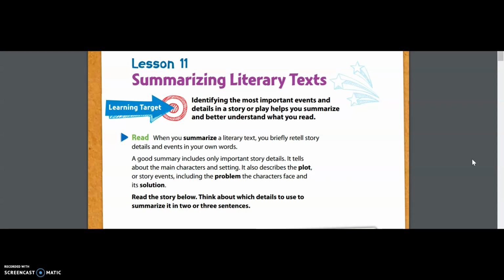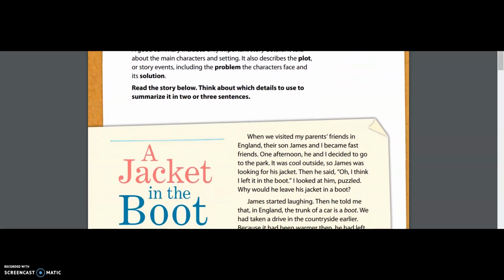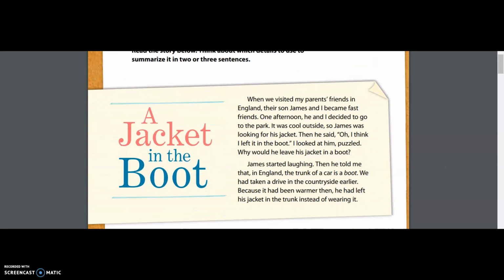So we see that we have highlighted summarize, plot, problem, and solution. You all should feel very comfortable with these terms. They should be more of a review to us. It says read the story below and think about which details to use to summarize it in 2 or 3 sentences. So that's a key thing right there.